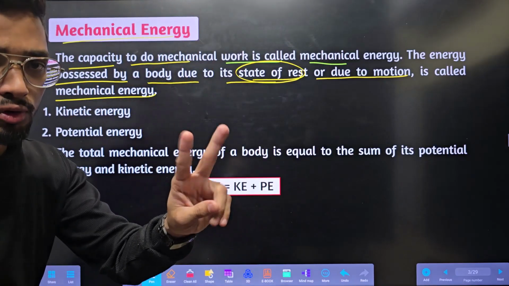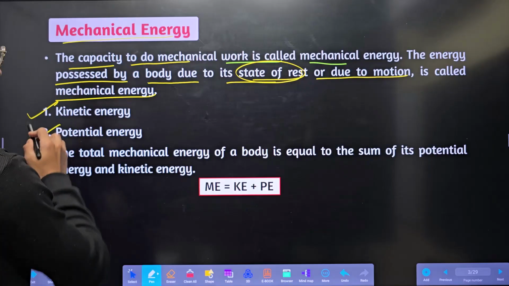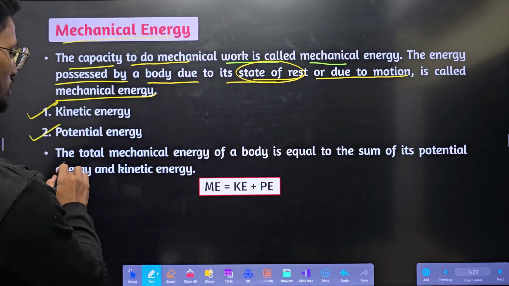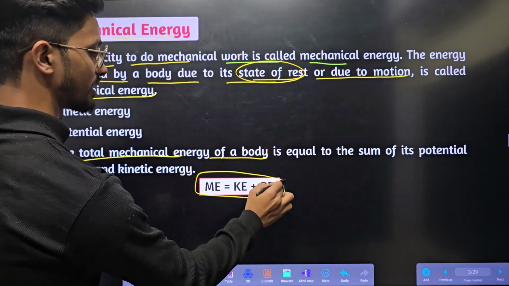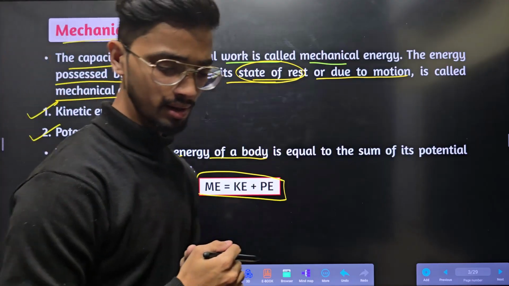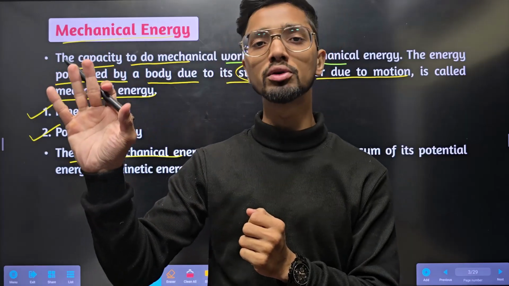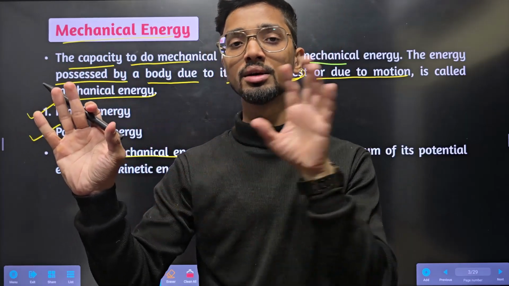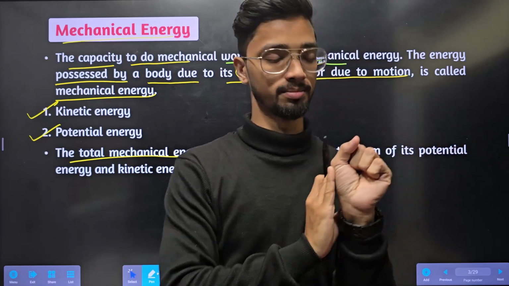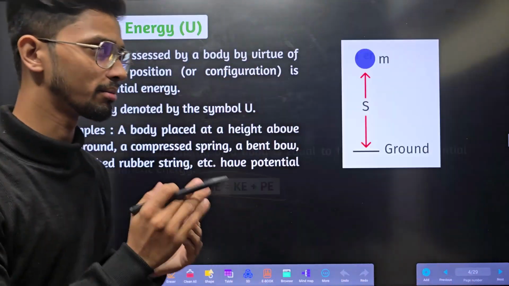So mechanical energy is of two types: kinetic and potential energy. The total mechanical energy can be written as kinetic energy plus potential energy. It will be divided into two types: potential energy and kinetic energy. Potential energy will be due to state of rest. Kinetic energy will be due to state of motion. So we'll be learning one by one.